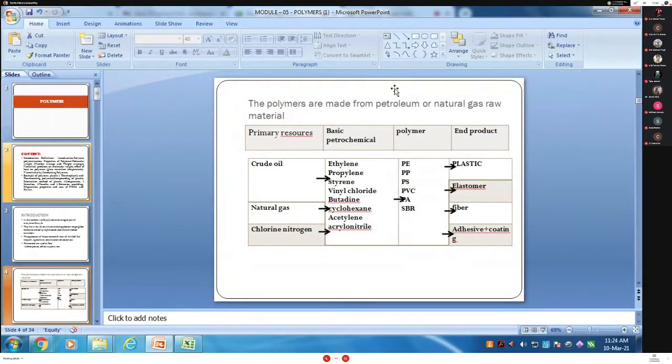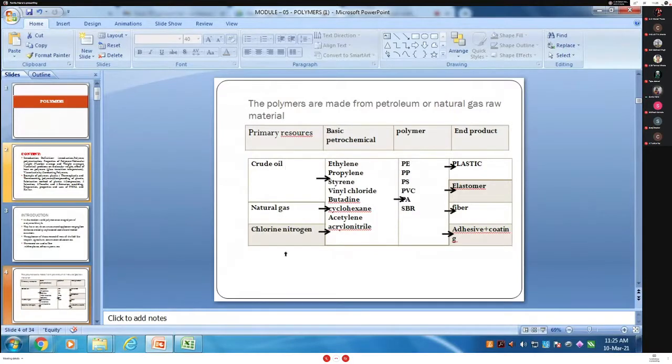This is not asked in the examination, but you have to understand how the plastic is obtained, or from which material it can be obtained. So what are the primary resources of plastic? Polymers are made from various petroleum products or natural gas as a raw material. The primary source from which we get plastic is crude oil. It may be crude oil, natural gas, or chlorine and nitrogen.